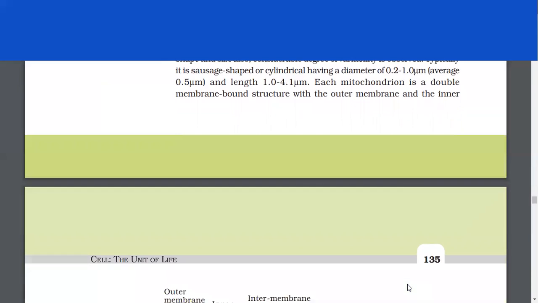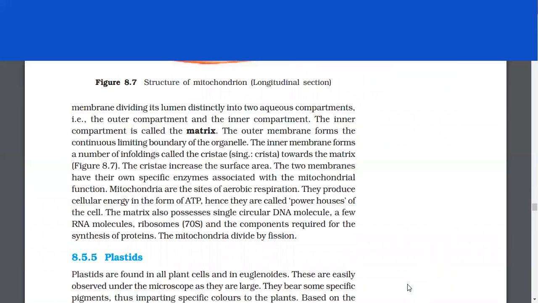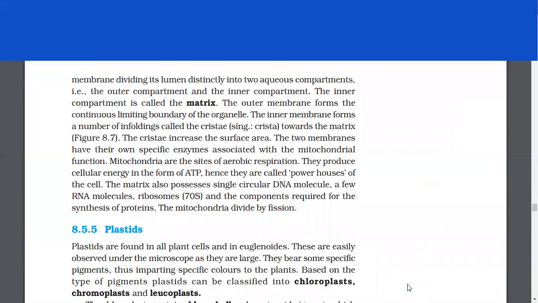Each mitochondrion is a double membrane-bound structure with the outer membrane and the inner membrane, dividing its lumen distinctly into two aqueous compartments, that is, the outer compartment and the inner compartment. The inner compartment is called the matrix. The outer membrane forms the continuous limiting boundary of the organelle. The inner membrane forms a number of enfoldings called the cristae towards the matrix. The cristae increase the surface area.